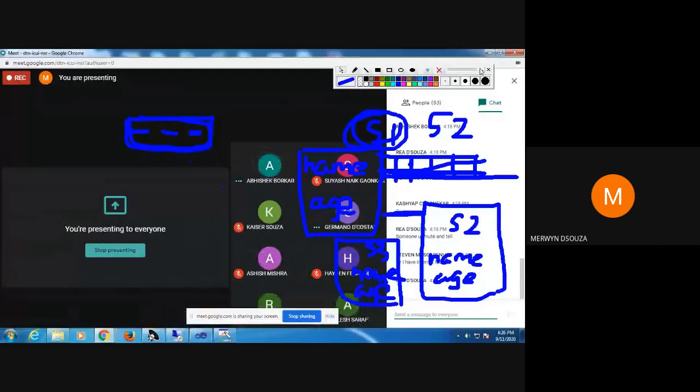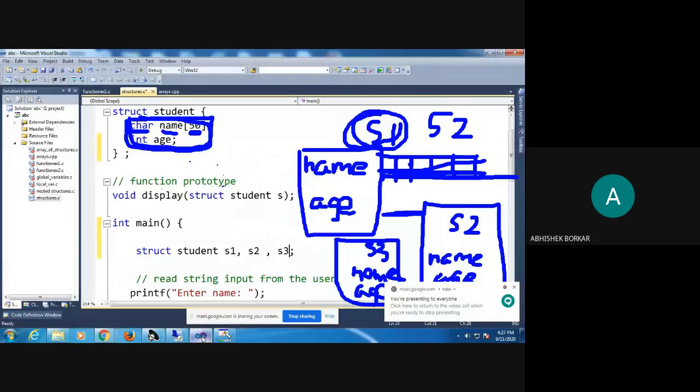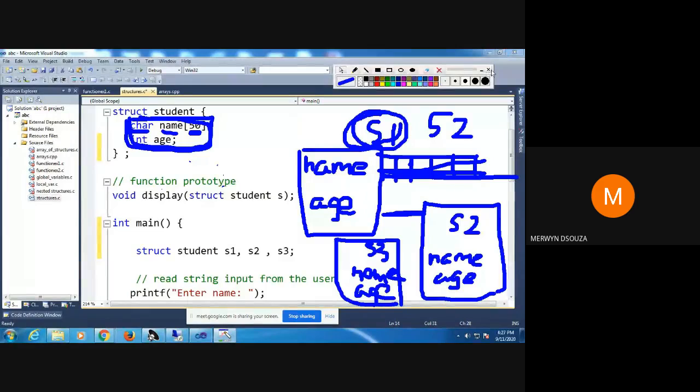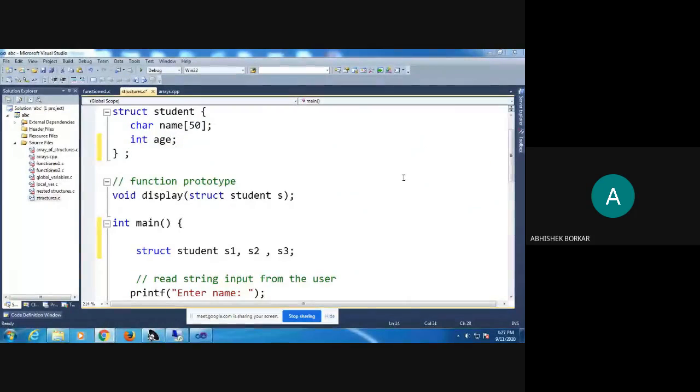Yes, Abhishek. Is there any restriction on the variables used? I didn't get what you mean. Do you mean how many variables can be declared?